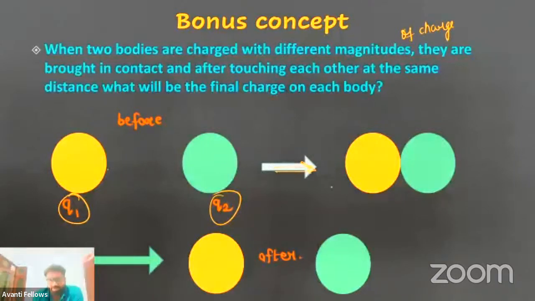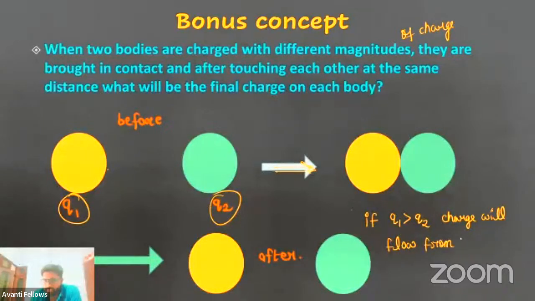The final charge will be, always remember, if Q1 is greater than Q2, charge will flow from the positive charge, or let's say the higher charge, to the lower charge. Got it?